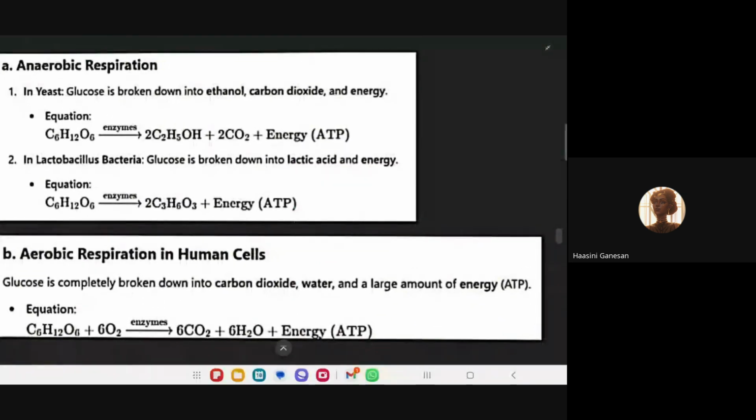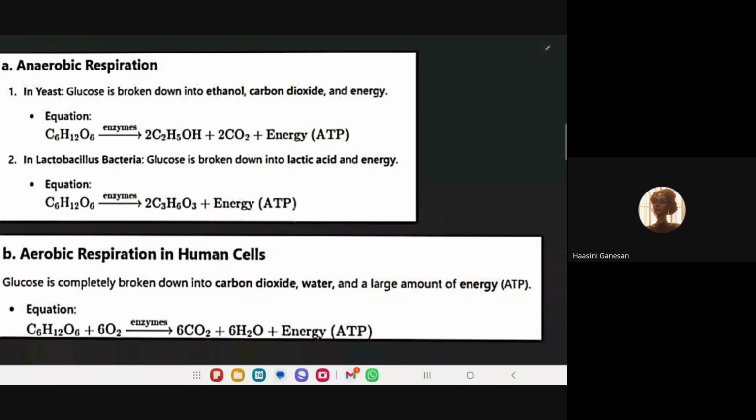Tell me. Yes, ma'am. In yeast, the glucose is broken down to ethanol and carbon dioxide. The equation is C6H12O6, in the presence of enzymes, converts to C2H5OH plus 2CO2 plus energy, which is ATP. And the second equation is for lactobacillus bacteria, where the glucose is broken down into lactic acid and energy. The equation is C6H12O6 in the presence of enzymes gives 2C3H6O3 and energy, which is ATP.